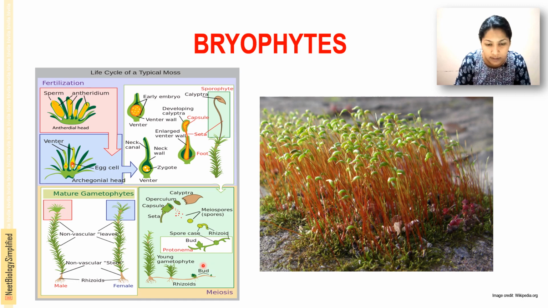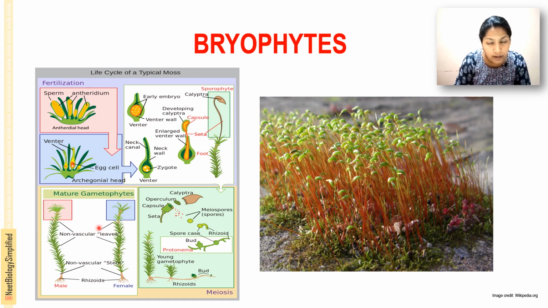Here you can see the bud forms, attached with the root-like rhizoids. You can see a young gametophyte and a mature gametophyte. On the left side, this is the male part, called the antheridium, and the female part, called the archegonium.